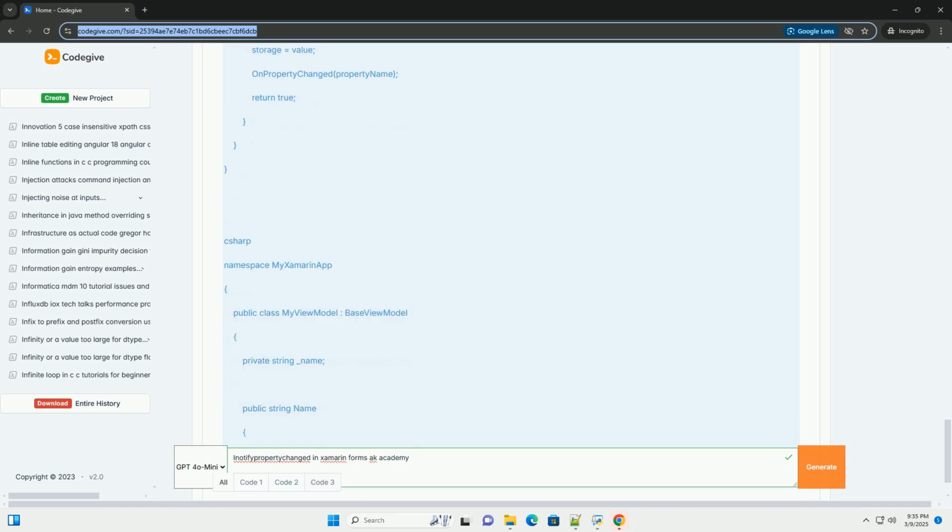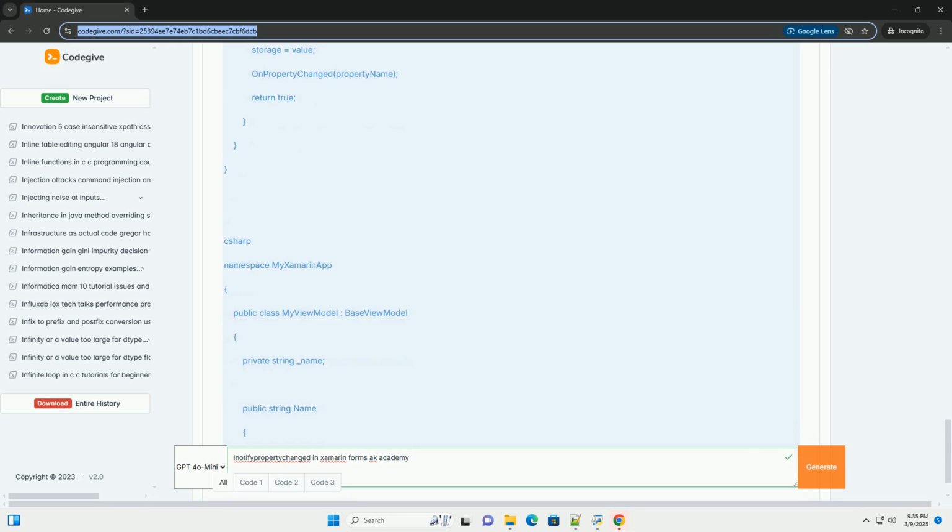Data binding and INotifyPropertyChanged. 6. Common pitfalls and best practices. 7. Advanced techniques: dependency injection and INotifyPropertyChanged, Reactive Extensions, Rx, and INotifyPropertyChanged.